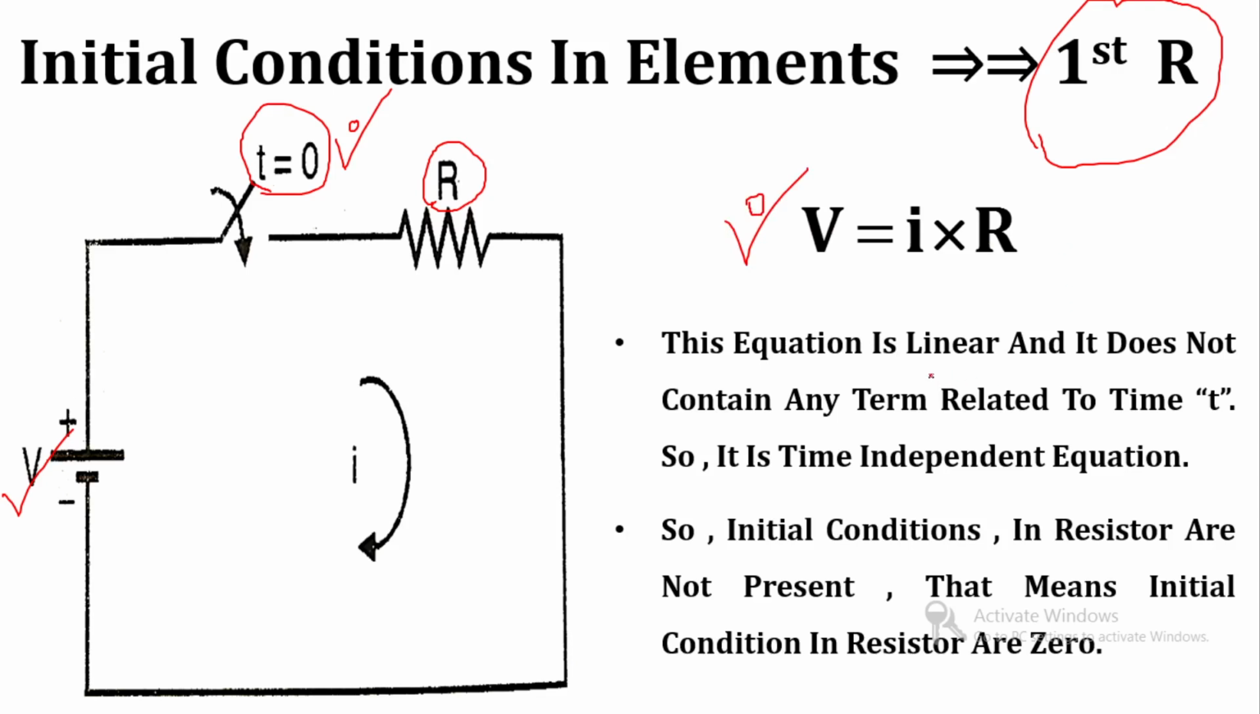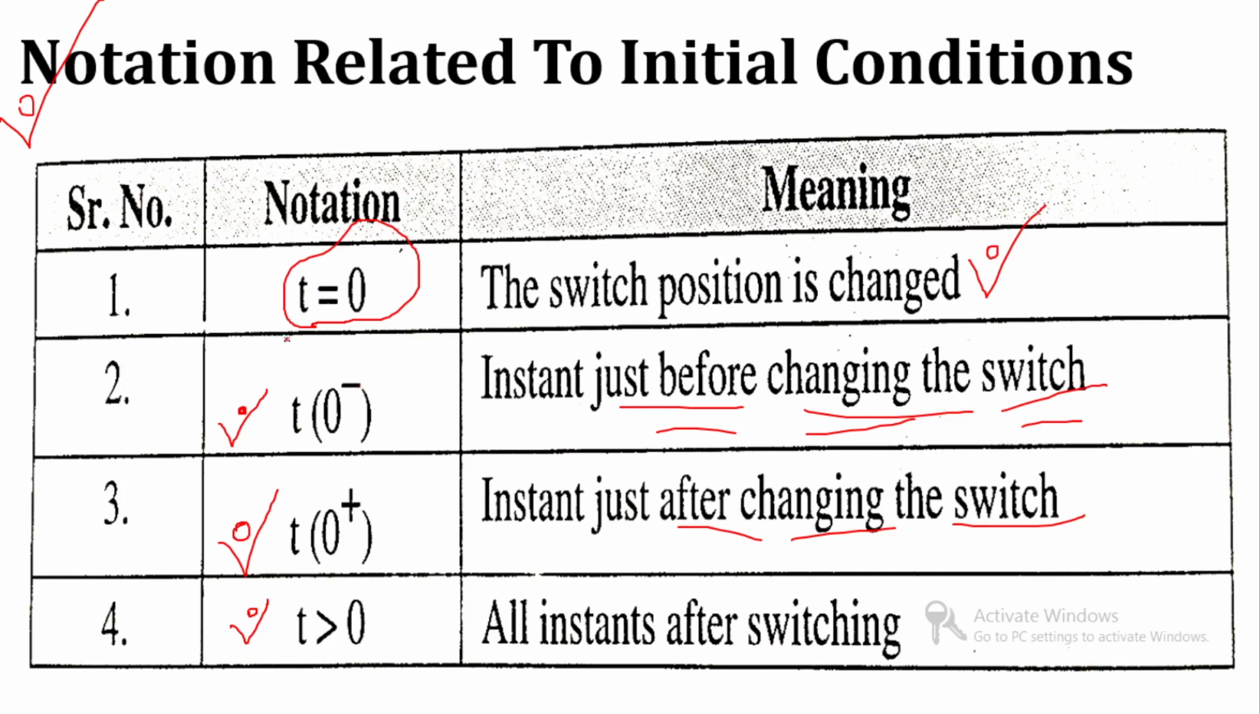This is a linear equation, and it does not contain any term related to time t. So, it is known as a time independent equation. Initial conditions in a resistor are not present. That means the initial condition for a resistor is 0, because initial condition is totally related with time.